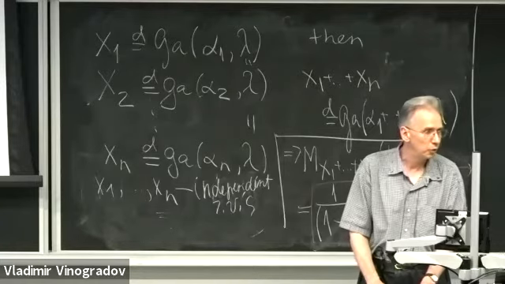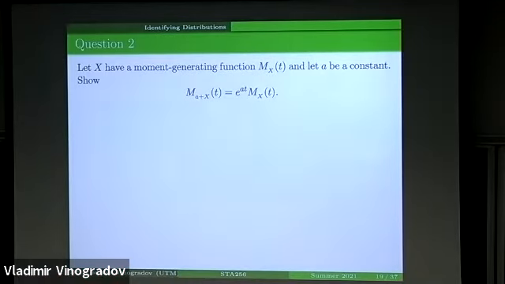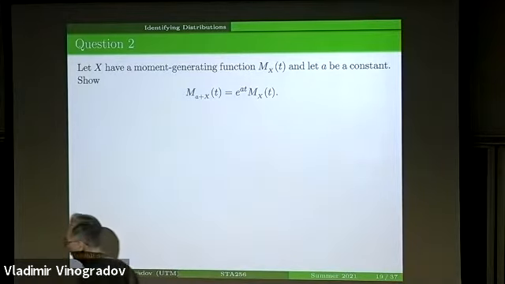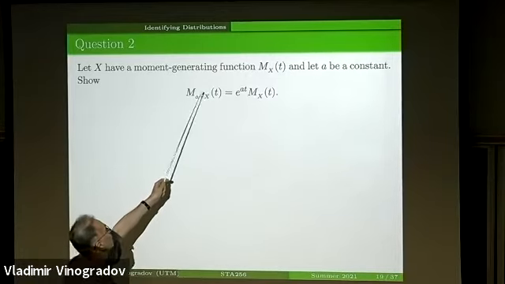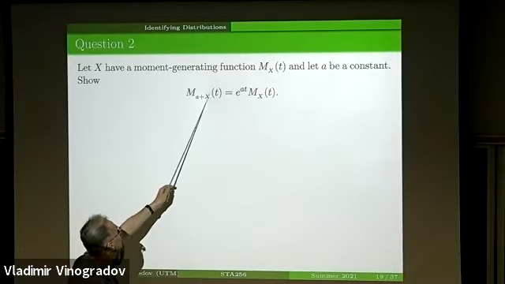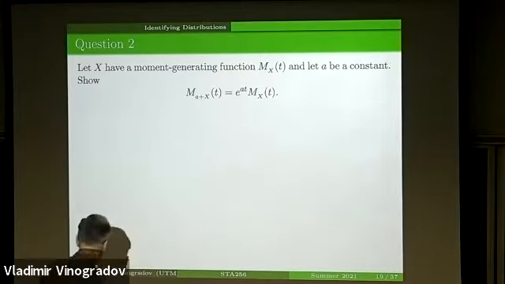So for now, we finished with the gamma family. And I want to discuss the following important result on how to find the moment generating function of a shifted random variable. Random variable X is what causes randomness, and we just shifted it by a constant a, which can be positive or negative.